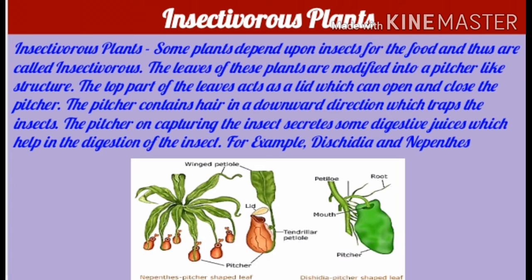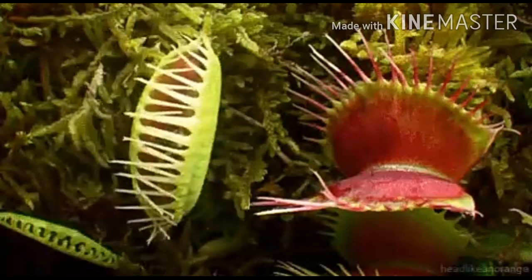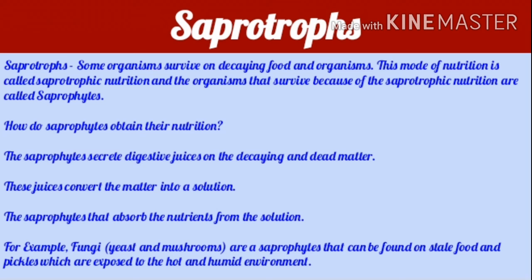The pitcher, on capturing the insect, secretes some digestive juices which help in the digestion of the insect. Different examples of insectivorous plants are Venus flytrap, pitcher plant, sundew, bladderwort, etc.